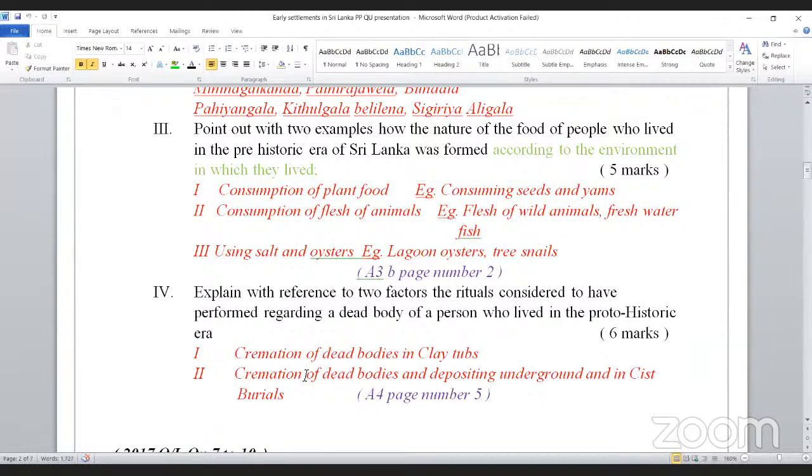So burials of proto-historic man can come as a big question, that is a right question.